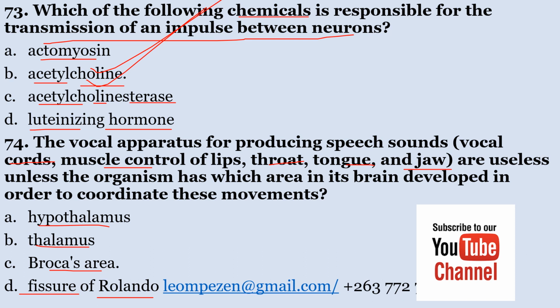The correct answer here is Broca's area. It is the area that coordinates vocal cords, muscle control of the tongue and jaw, and is responsible for the production of speech sounds. So the correct answer here, number 74, is C.